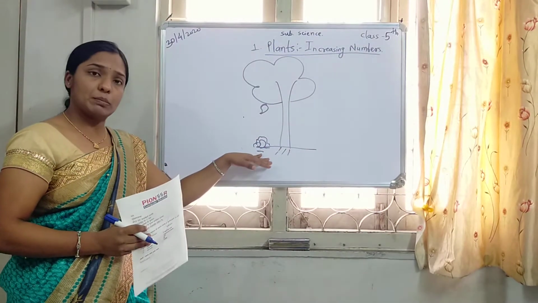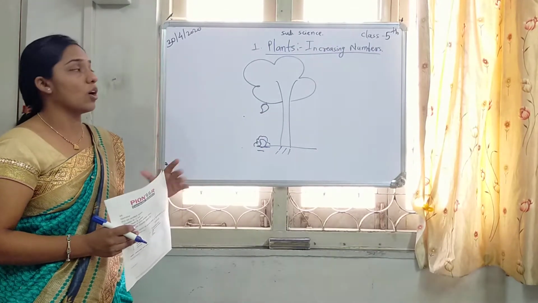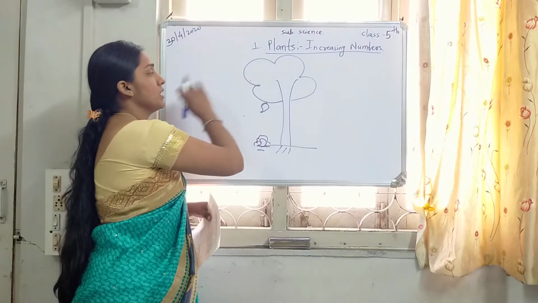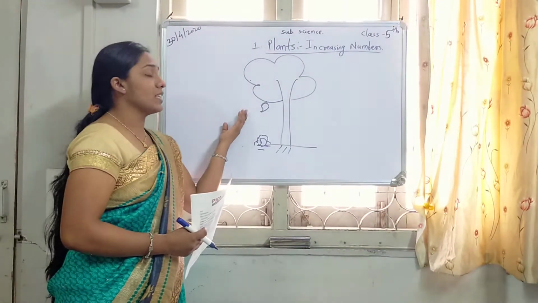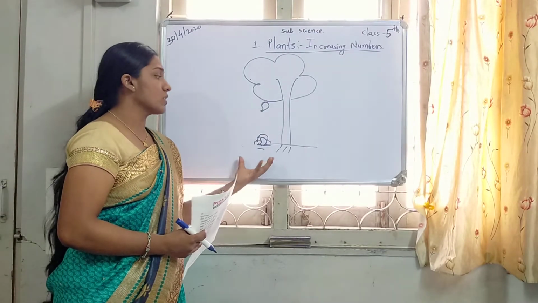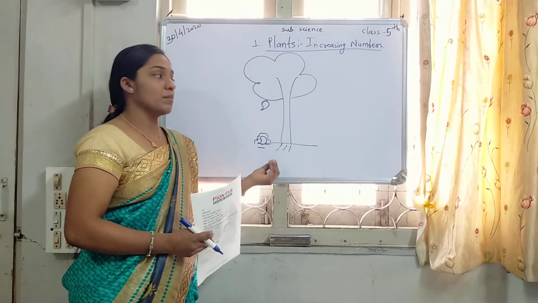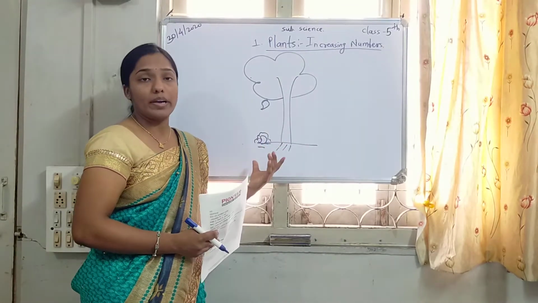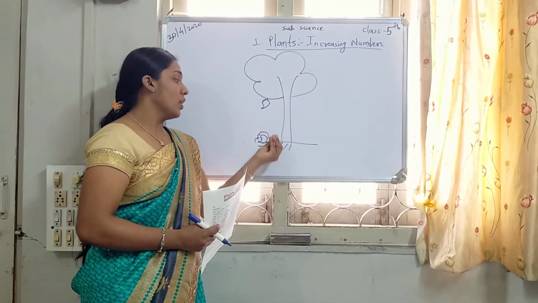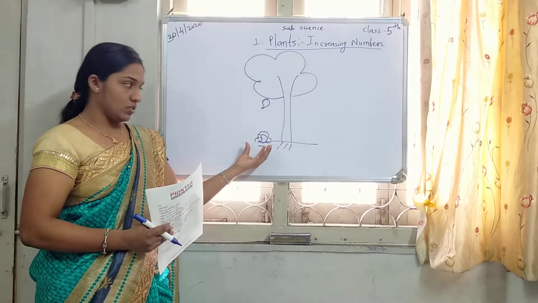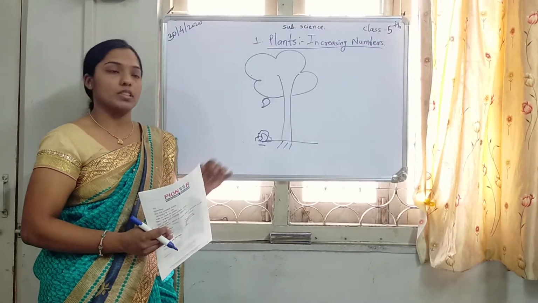But do all the seeds germinate below the tree? No, not all. Some seeds are broken by insects or birds. Some are blown away by the wind. Some do not get favorable conditions, do not get enough fertile nutrient-rich soil. That's why all the seeds do not germinate. But some which have favorable conditions, proper soil, air, water and sunlight, they germinate.